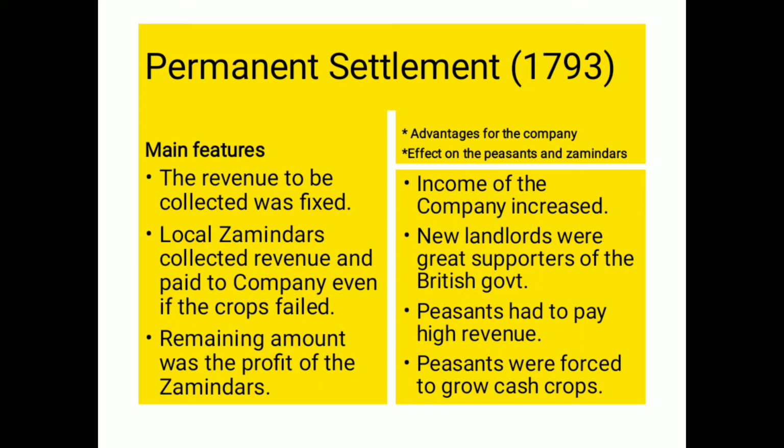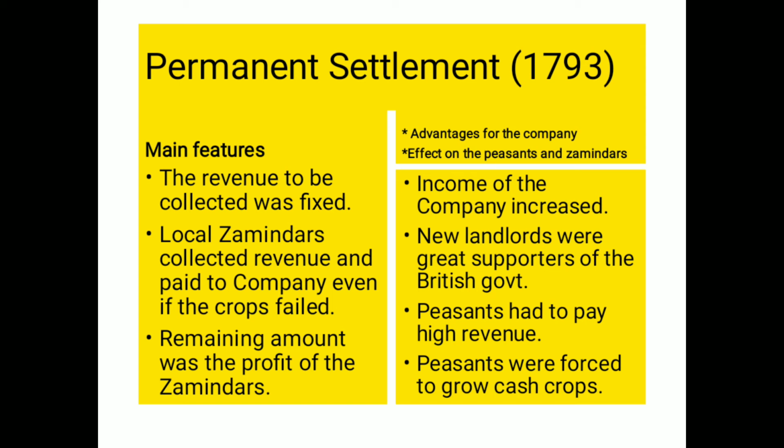Then the land revenue was so high that even the landlords were not able to manage it, and that is why initially, for many years, zamindars lost their land. Now neither the Britishers nor the landlords made any investment in the land, because the Britishers also wanted money, and the landlords were interested in the leftover amount, which was the profit for them. So none of them did anything for the improvement of agricultural products or the land. They only wanted to earn money.